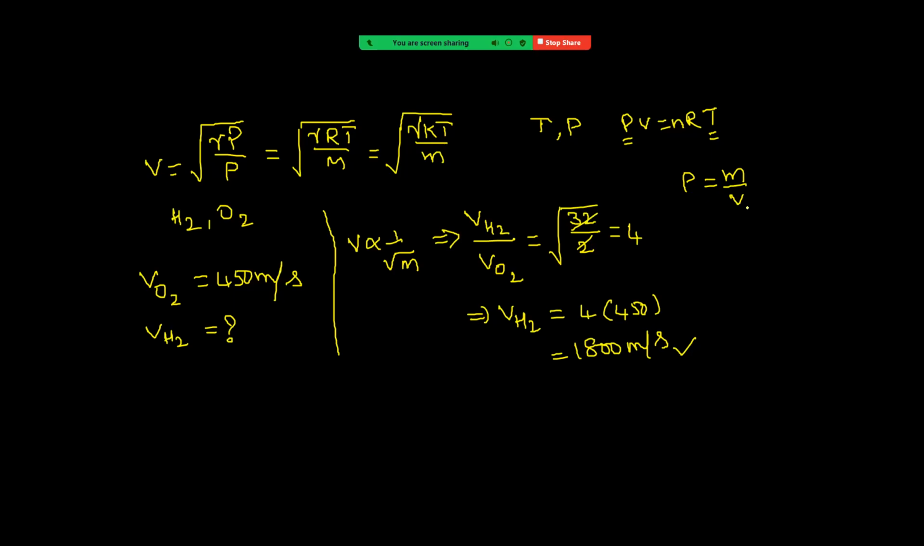And volume is the same. Density is proportional to mass. Then in the place of density, we can write mass. That means velocity is proportional to 1 by root rho, and because of the same volume, in the place of rho we write the mass of the gas, under the root. So like this also, we can solve the problem.